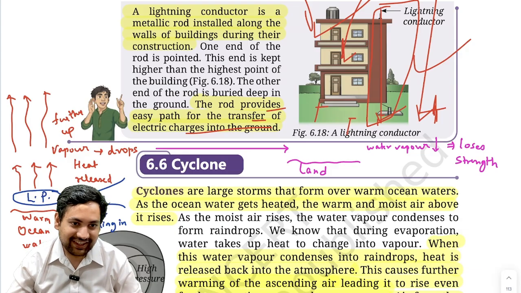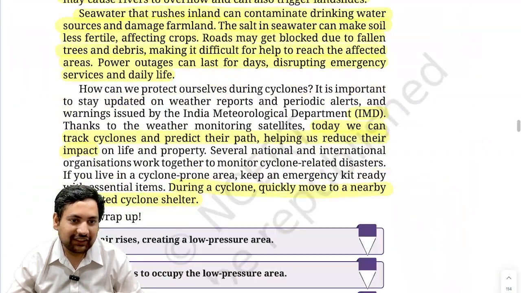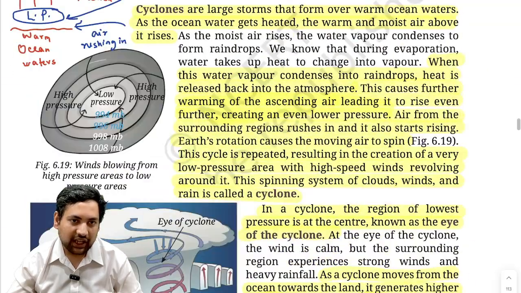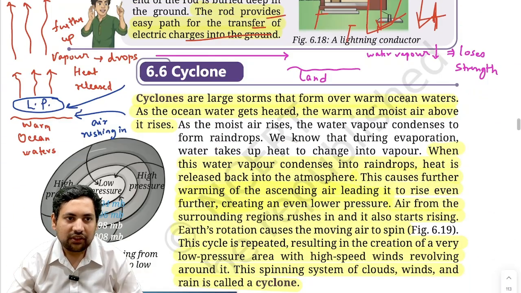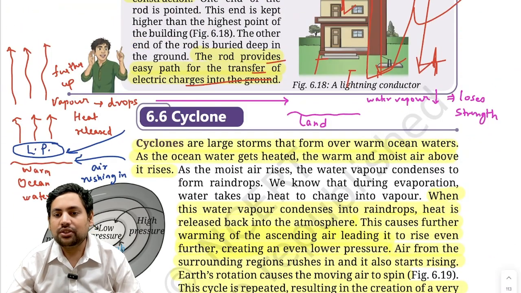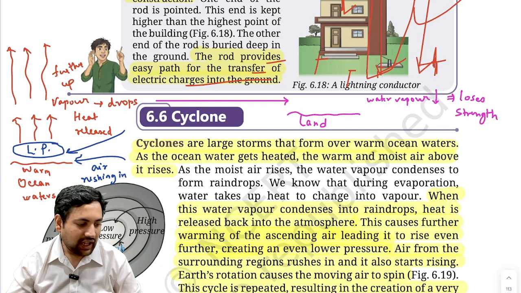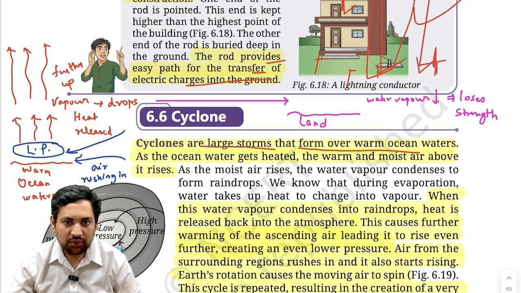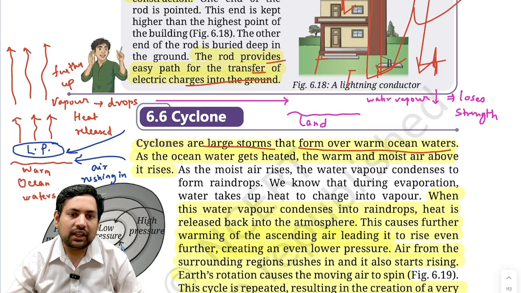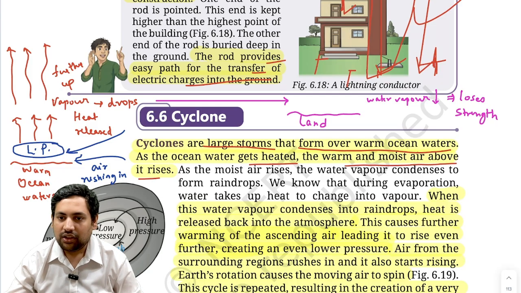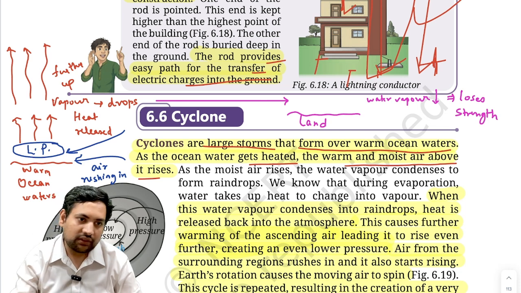Now, last thing we have to understand, that is cyclones. Again, very important. Though you will study about this in geography, but let's see that. Now, what are cyclones? Cyclones are very large storms that form over warm ocean waters. Now as the ocean water gets heated, the warm and moist air above it rises. We are understanding. We are starting from ocean.